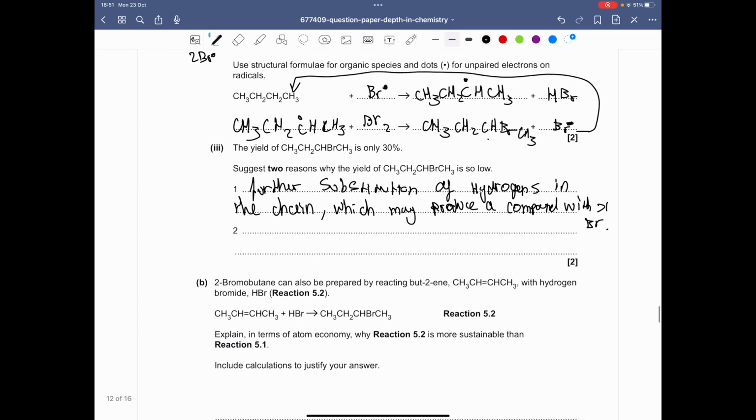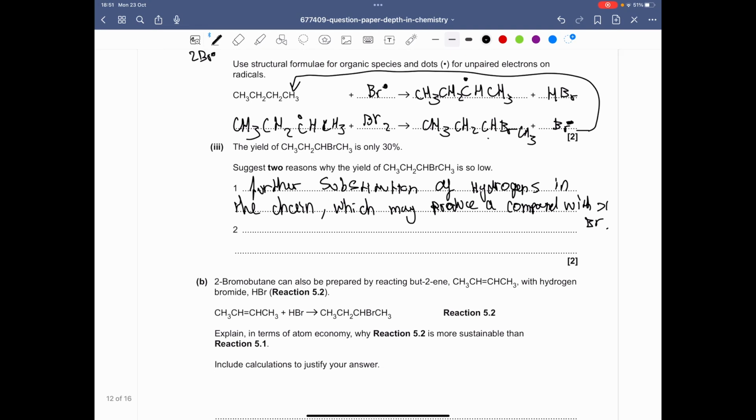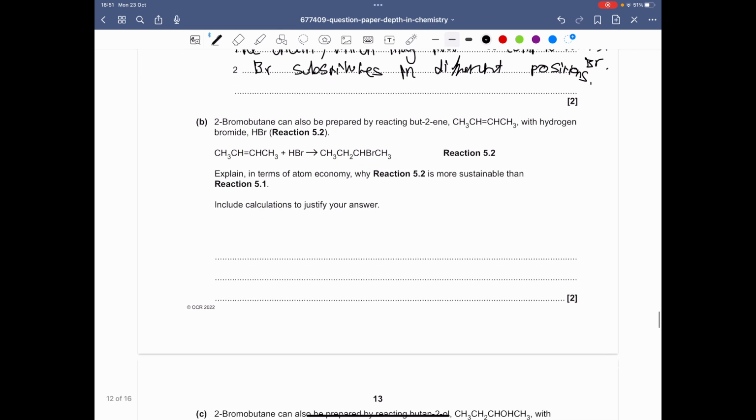And obviously, the second reason might be that the bromine substitutes in different positions. So it could substitute in the first carbon, second carbon, third carbon, etc.